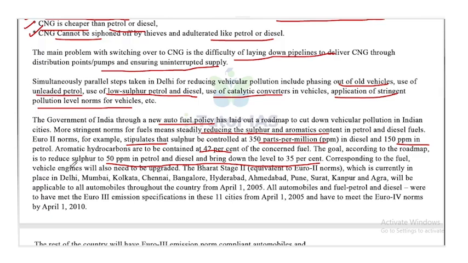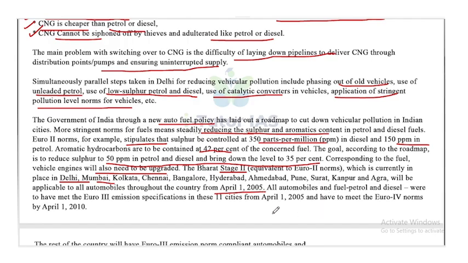Corresponding to fuel, vehicle engines will also need to be upgraded. The Bharat Stage 2, which is equivalent to Euro 2 norms, which is currently in place in Delhi, Mumbai, Kolkata, Chennai, Bangalore, Hyderabad, Ahmedabad, Pune, Surat, Kanpur and Agra, will be applicable to all automobiles throughout the country from April 1, 2005.